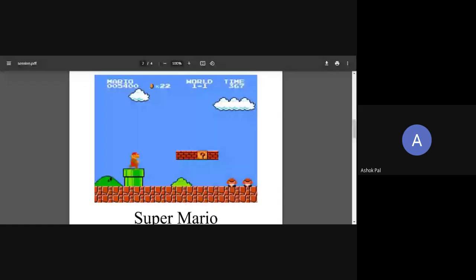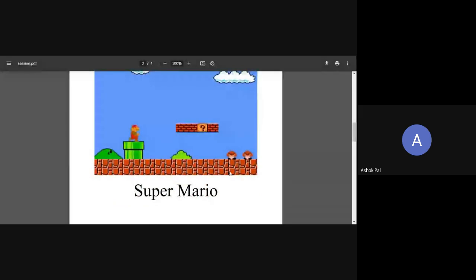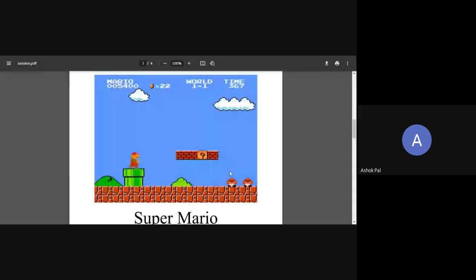Super Mario. See the name over here, see the spelling. This is our first image. Remember this image, and you will have to enter this name inside our form to get the attendance. There are 2 more images which will be coming in the next 30 to 50 minutes, but keep this image in your mind. Let me share that screen again.